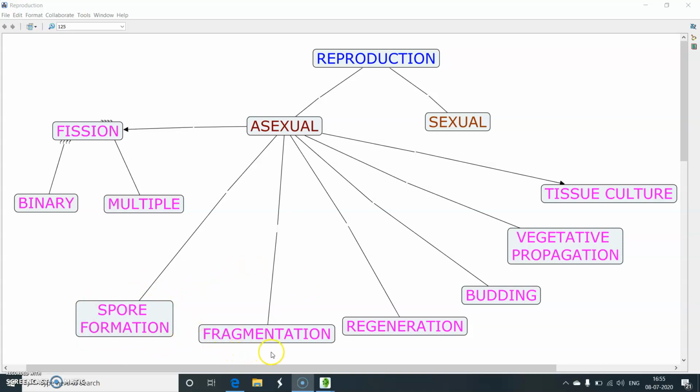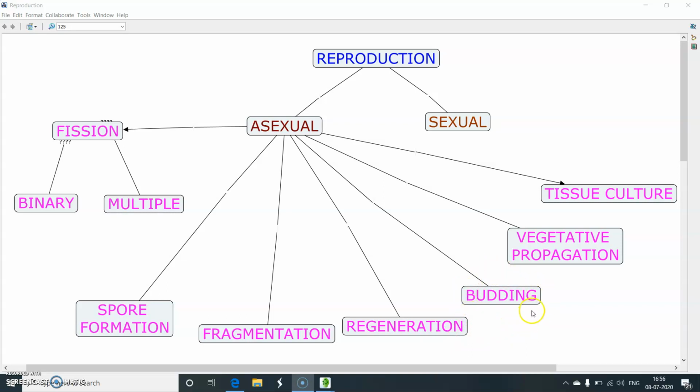Another mode of asexual reproduction is by fragmentation. We discussed fragmentation in Spirogyra, in which a filament of Spirogyra can break down and each new piece can then give rise to a new filament. The next mode of asexual reproduction that we discussed was regeneration. I told you about regeneration in planaria, in which, if planaria accidentally breaks down into pieces, each piece can give rise to a new planaria.